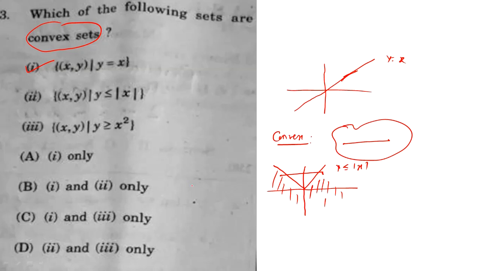Okay, so that's why this cannot be a convex set. So option number 2, which is y less than or equal to mod x, is not correct because this straight line lies just outside this region.